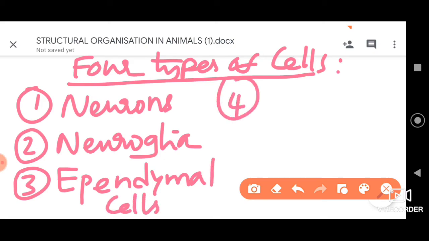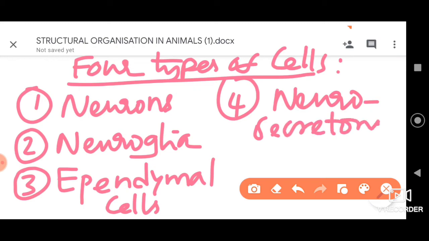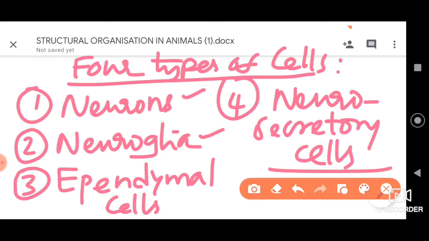Then the third type of cells are ependymal cells, and then we have the last, that is neurosecretory cells. Let me repeat: they have neurons, neuroglia, ependymal cells as well as neurosecretory cells.